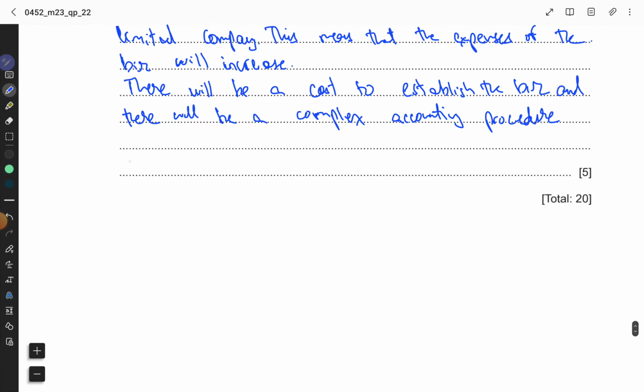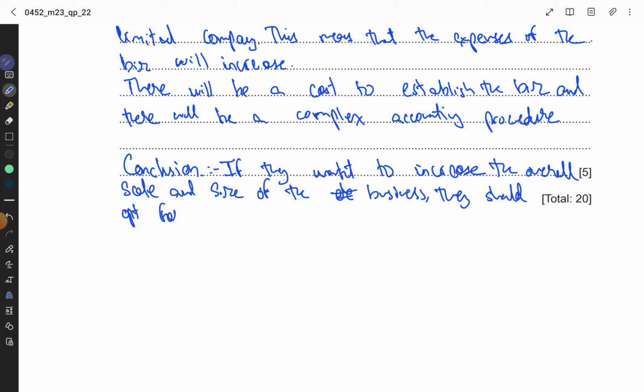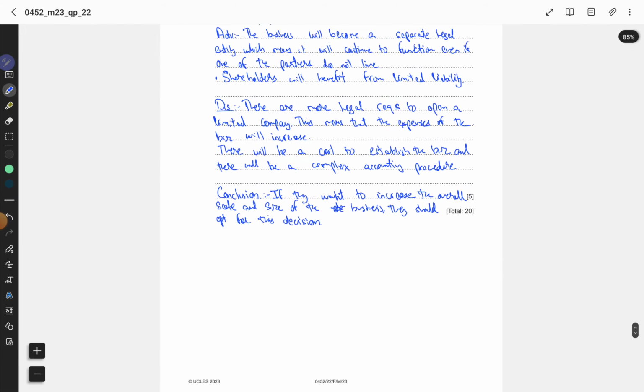So what will be the conclusion, guys? So in my opinion, if they want to increase the overall scale and size of the business, they should opt for this decision. All right, guys, they should opt for this decision. So alhamdulillah, we have finished this whole past paper.